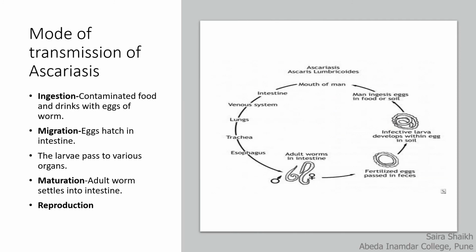In the migration phase, eggs reach the intestine and hatch into larvae. Larvae penetrate the wall of the intestine and enter the bloodstream or the lymphatic system. Along with the blood, they reach the heart and the lungs and infect them.